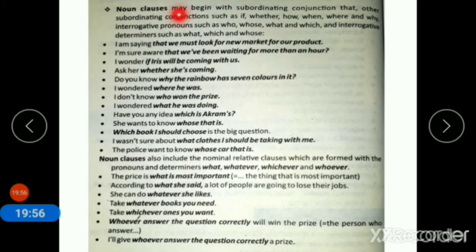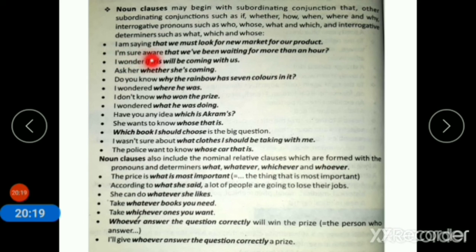So, noun clauses begin with a subordinating conjunction. First one: I am saying that we must look for new markets for our product. So that is the subordinating conjunction in this sentence, and the part written in bold is the complete noun clause in this sentence.